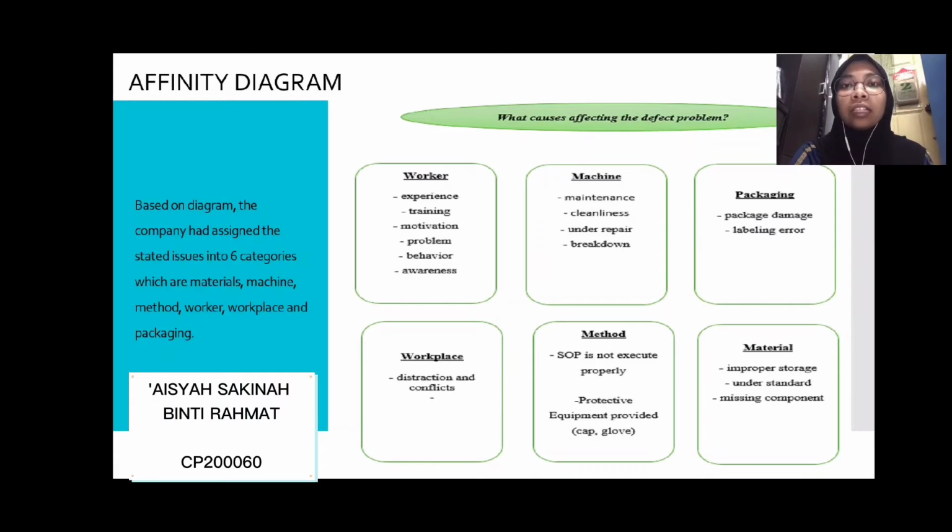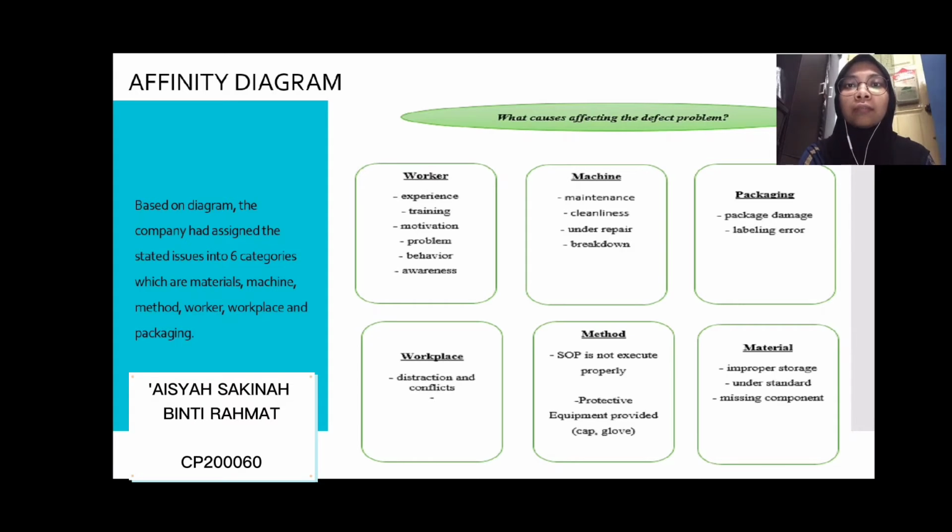The above affinity diagram shows the classification of the large number of issues into the 6 logical groups, which are in terms of workplace, worker, machine, materials, method, and packaging. An affinity diagram is said to be similar to the cause-effect diagram that usually categorizes the causes of the problem into the related subgroups or the related areas in the fishbone shape.